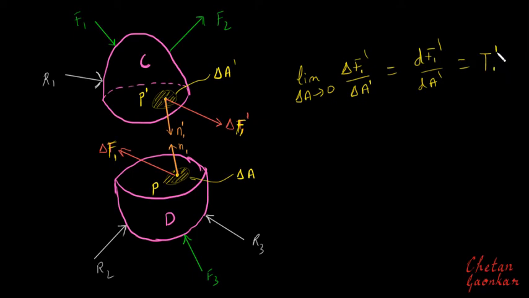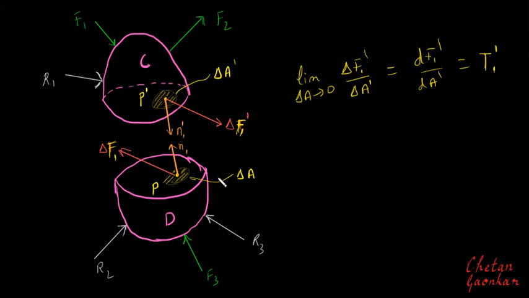So basically this limiting condition is giving us the stress vector T1 dash at this point. So here I am getting T1 dash as a stress vector. All right.